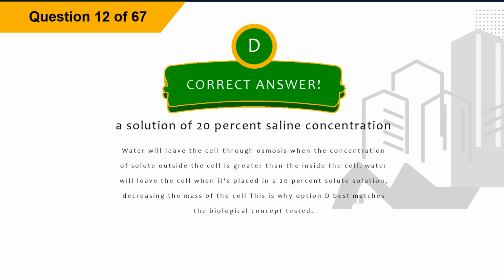The correct answer is option D, a solution of 20% saline concentration. Explanation: water will leave the cell through osmosis when the concentration of solute outside the cell is greater than the inside the cell. Water will leave the cell when it's placed in a 20% solute solution, decreasing the mass of the cell. This is why option D best matches the biological concept tested.